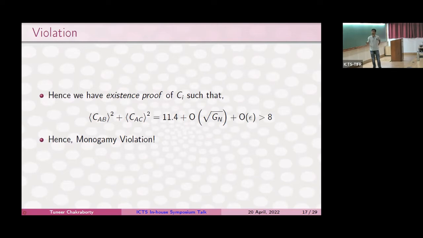These are technical points, but the point is that none of these corrections are order 1, meaning that this correlator that we have, which violates monogamy, we would never be able to correct this and bring it under the CHSH bound by applying these corrections. So hence, we have a violation of monogamy by assuming that the Hilbert space of this gravity theory is like a local quantum field.